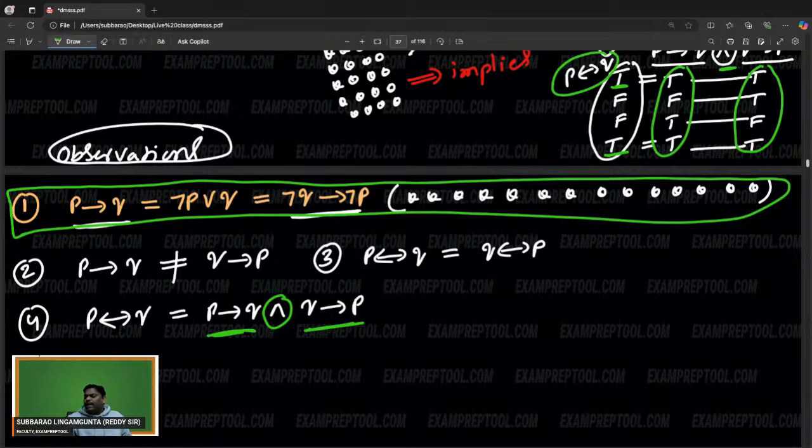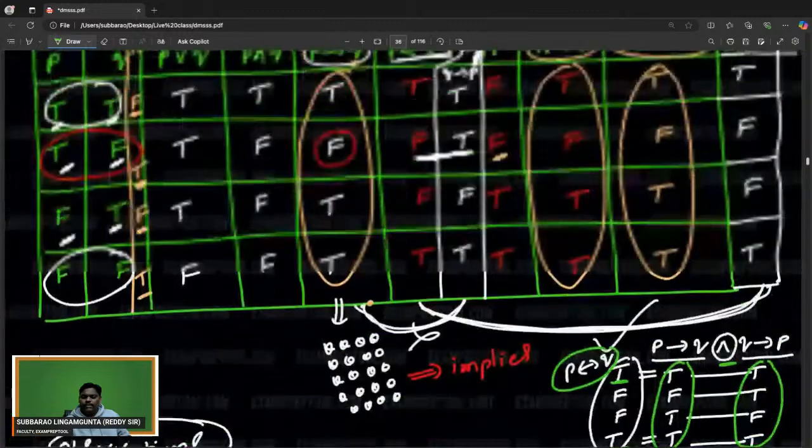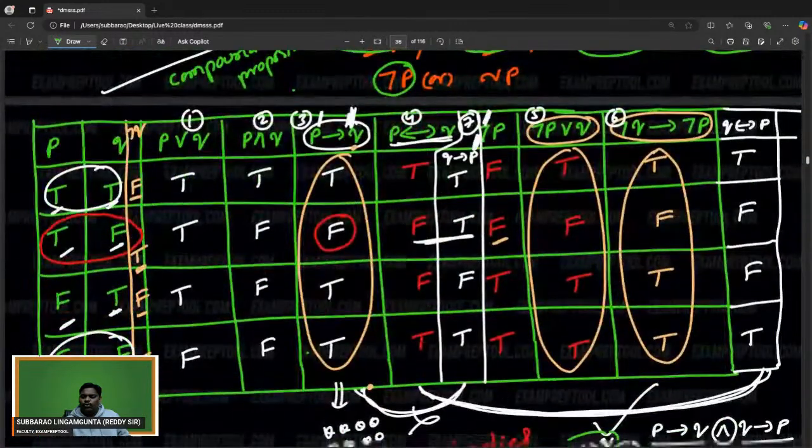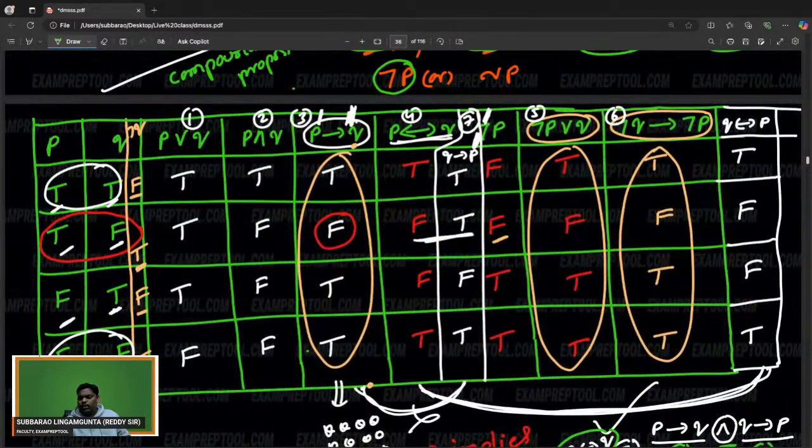To say it a little bit more clearly, I just drew the table. No need to be confused. If you have any doubt, you can ask me. Reddy sir, I have this doubt. If you have a small doubt also, you ask me, I will help.